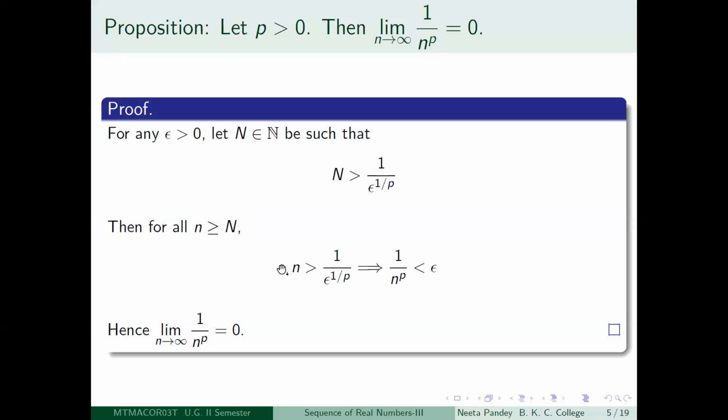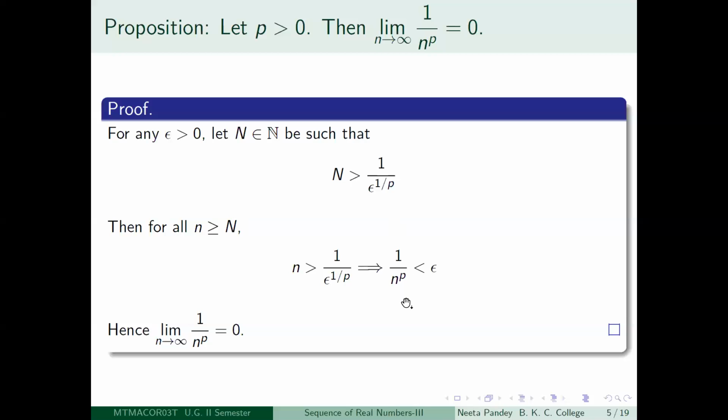So take the pth power of this. You will get n to the power p is greater than 1 by epsilon. Take the reciprocal of that. You will get 1 by n to the power p is less than epsilon. So finally, what are you getting? You are getting that for any epsilon greater than 0, there is a positive integer capital N, so that for all little n greater than or equal to capital N, 1 by n to the power p is less than epsilon.